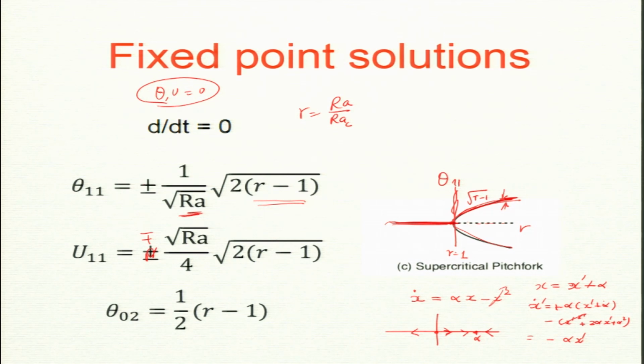Okay. So, the summary of the story is that for r less than 1, the stable solution is all the u11, theta 11, u02, theta 02 equal to 0. For r greater than 1, I get these non-zero solutions, and at least the u11 and theta 11 go as square root of r minus 1, and this is called pitchfork bifurcation.